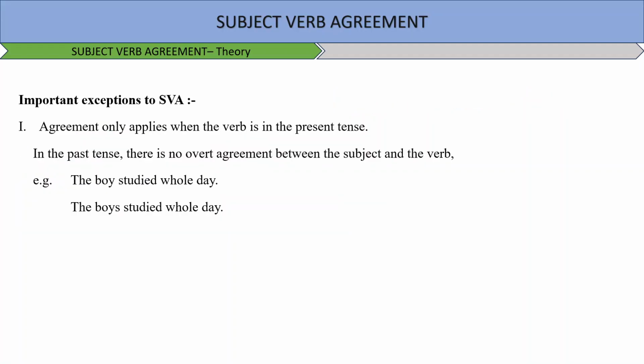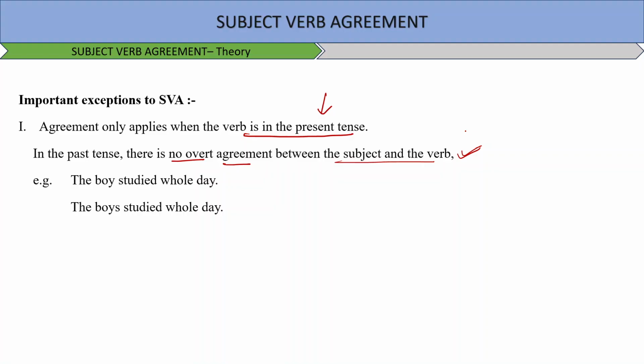As I was talking about exceptions, let's see what exceptions those are. Agreement only applies when the verb is in present time, right? Agreement only applies when the verb is in present tense. In past tense there is no overt agreement between the subject and the verb. This is one very important idea.